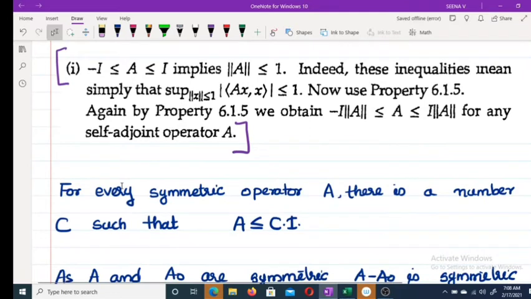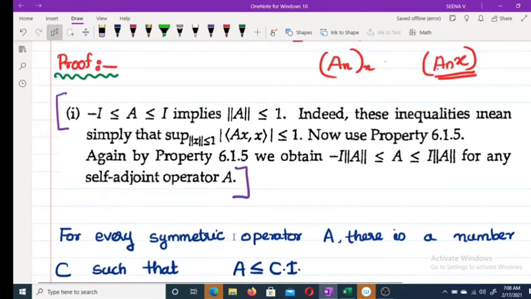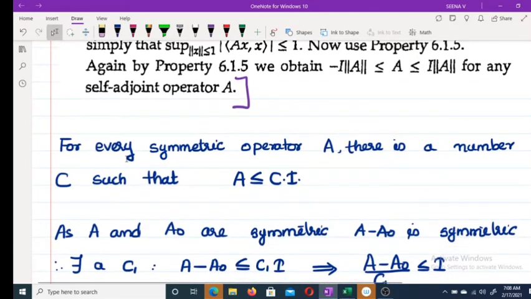Now for this, we are stating one result. For every symmetric operator A, there is a number C such that A is less than or equal to C into I, where C is greater than 0.